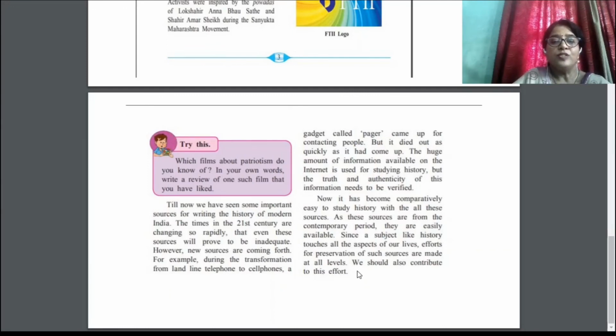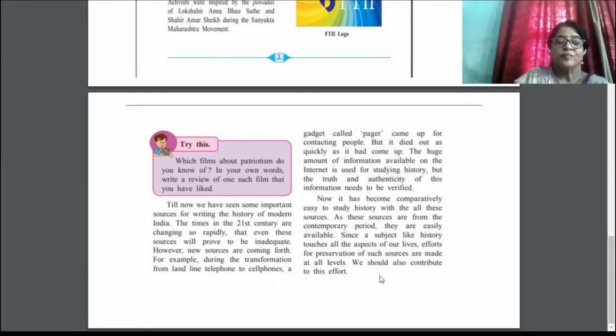So we should also contribute to this effort. Now I am also using this PDF file to teach you. It is called an ebook or digital book. So it is also our responsibility to preserve all this information or documents.